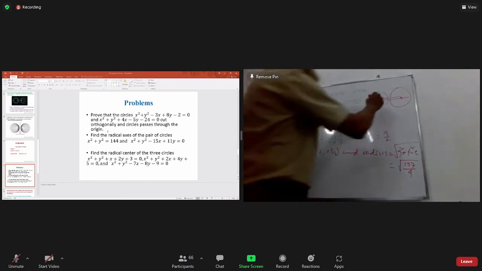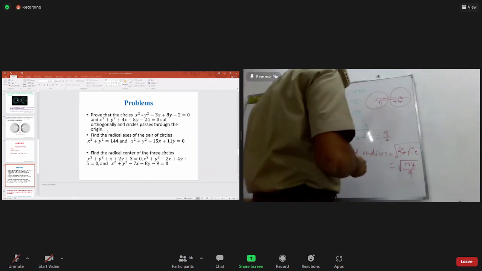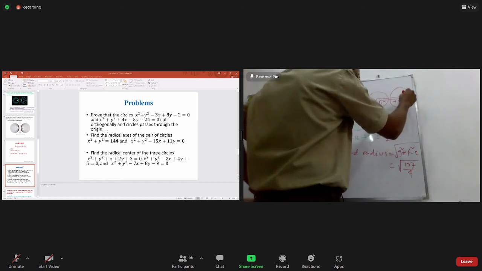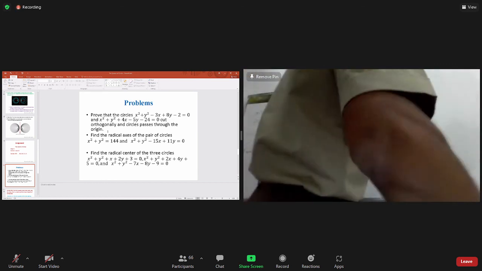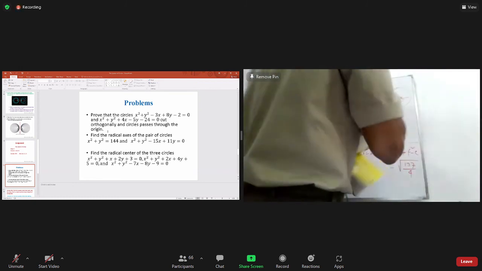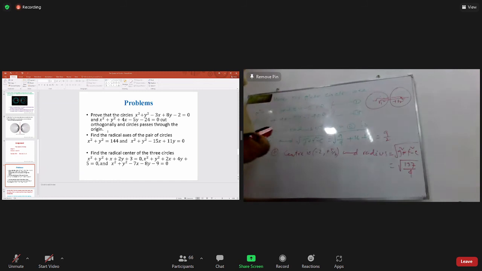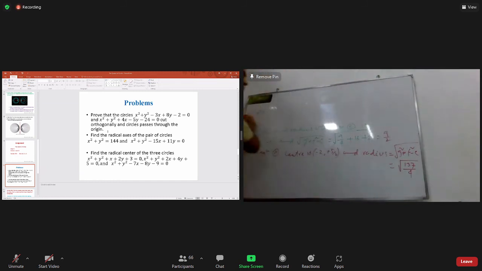You add that, suppose R1 plus R2, or R1 square plus R2 square, and this is also the same. So utilize this formula for perpendicularity. We have already kept all the results here.